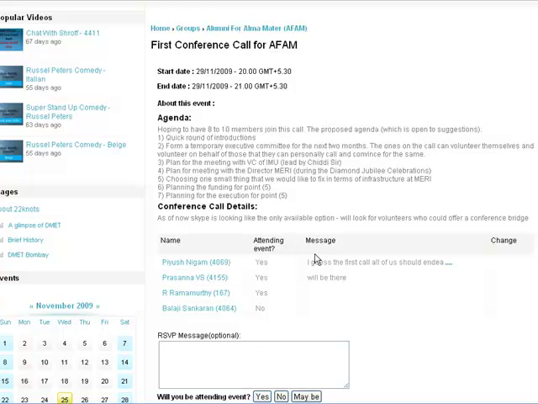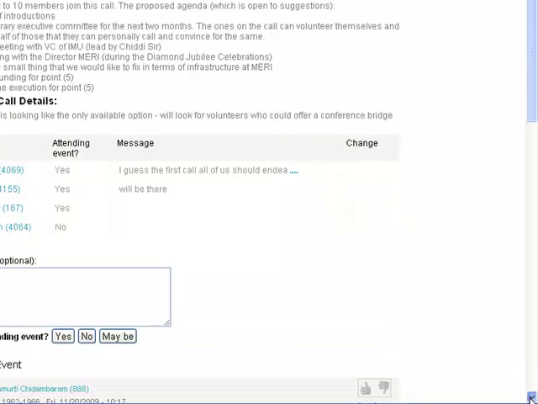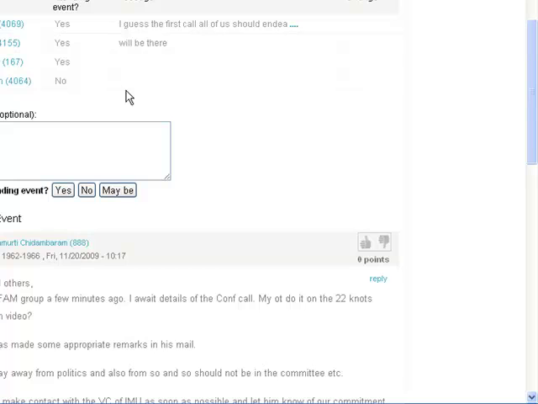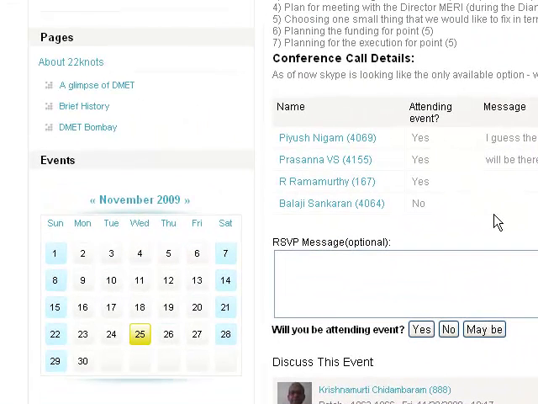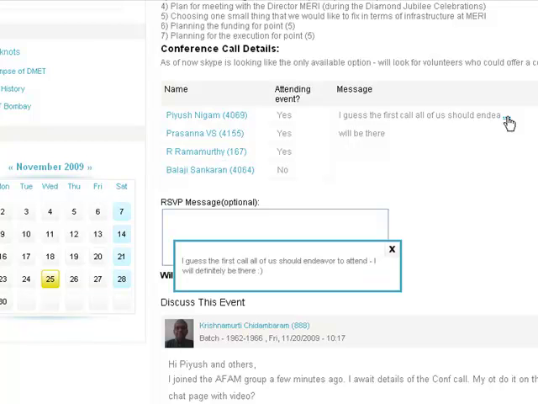Then there is a box here which shows the list of attendees. The list of attendees here are 4 people who have said what they want to do with this event: Piyush, Prasanna, Murthy sir, Bala, and 3 of them have said yes, and additionally some of them have even left a message. Now if you look at Piyush Nigam, he says, I guess the first call of us should, and when I see these dots, I click on them. It gives me the details of what the RSVP message was.